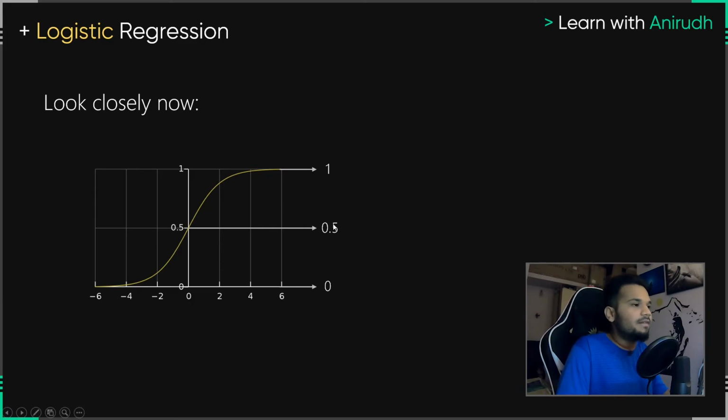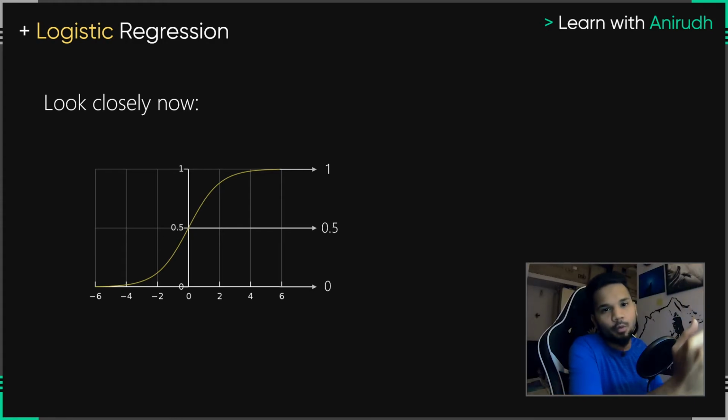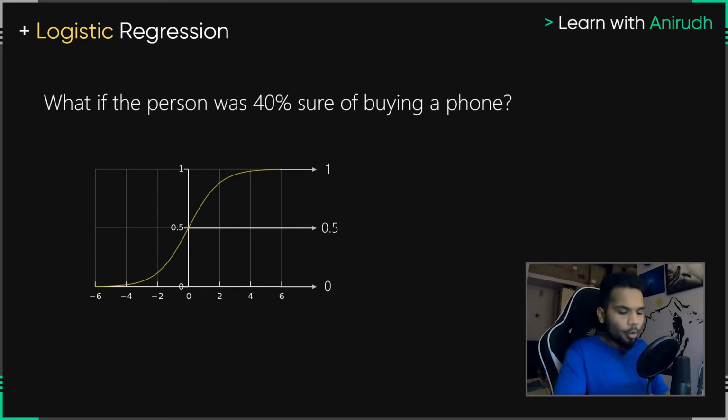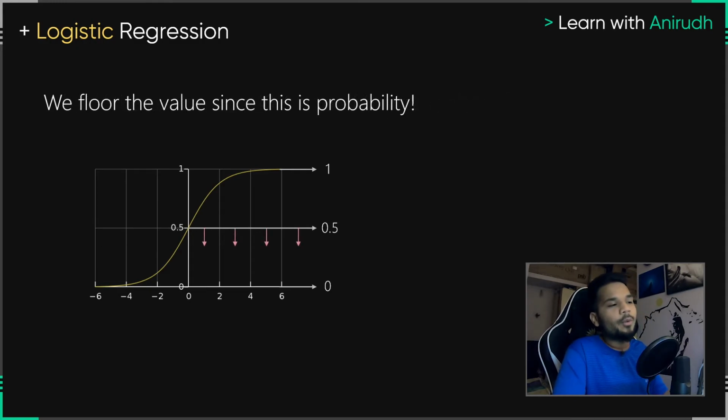So we're going to take all the values. Instead of having multiple plots in a straight line, it's either going to be plotted at 1 or it's going to be plotted at 0. So how do you do that? It's very simple. What if the person who was buying the phone was only 40% sure that they wanted to buy a phone? If they were only 40% sure, it means that regardless of where your value was, we will bring it down to 0. If it is anything less than 0.5, bring it down to 0. And if the person is only 40% sure of buying the phone, there's a good chance the person will not buy the phone, correct? That happens there.